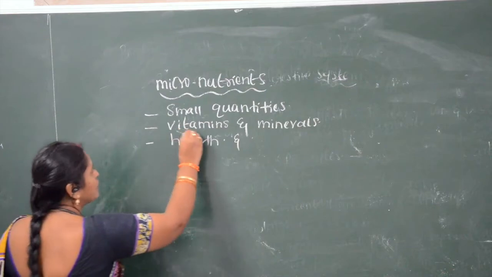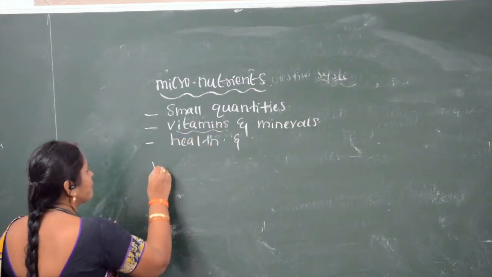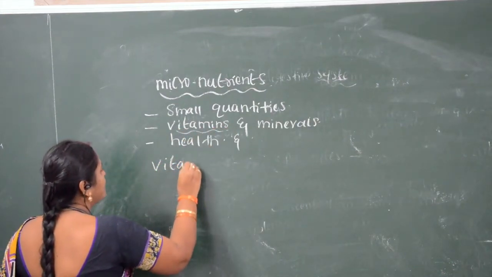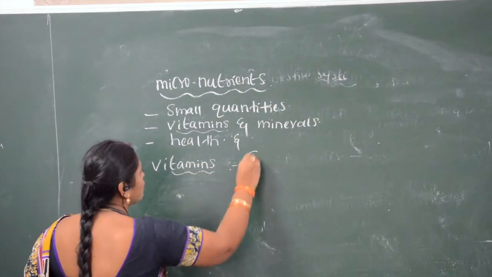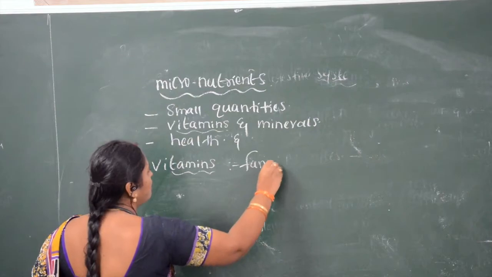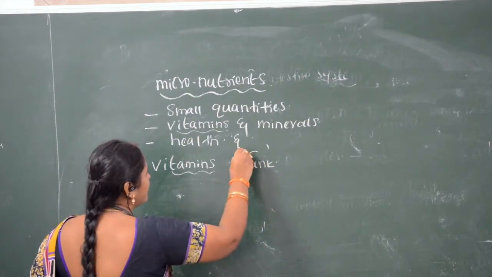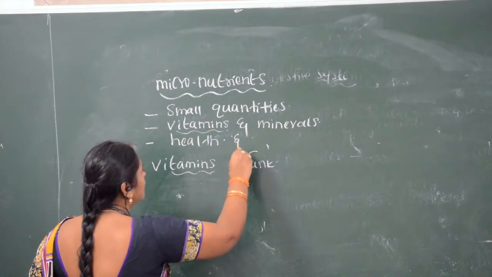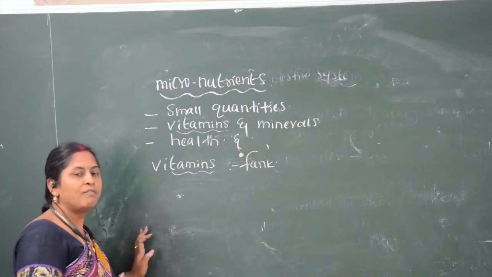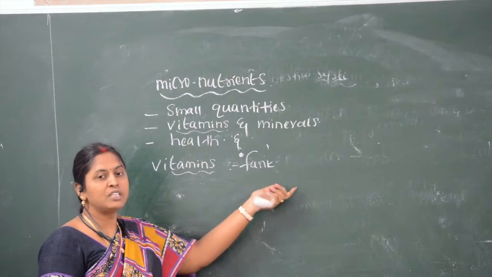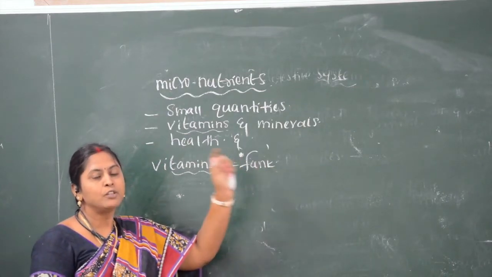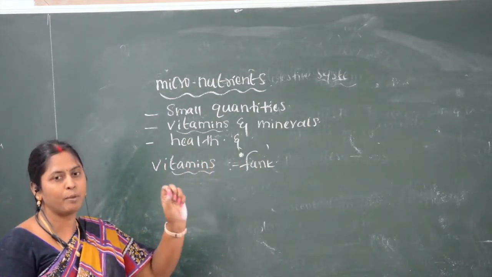First we will see about the vitamins. The word vitamin was coined by a scientist called Funk. Funk is the scientist who coined the term vitamins. Vitamins are organic substances which are required by the body to protect our health in a proper way.